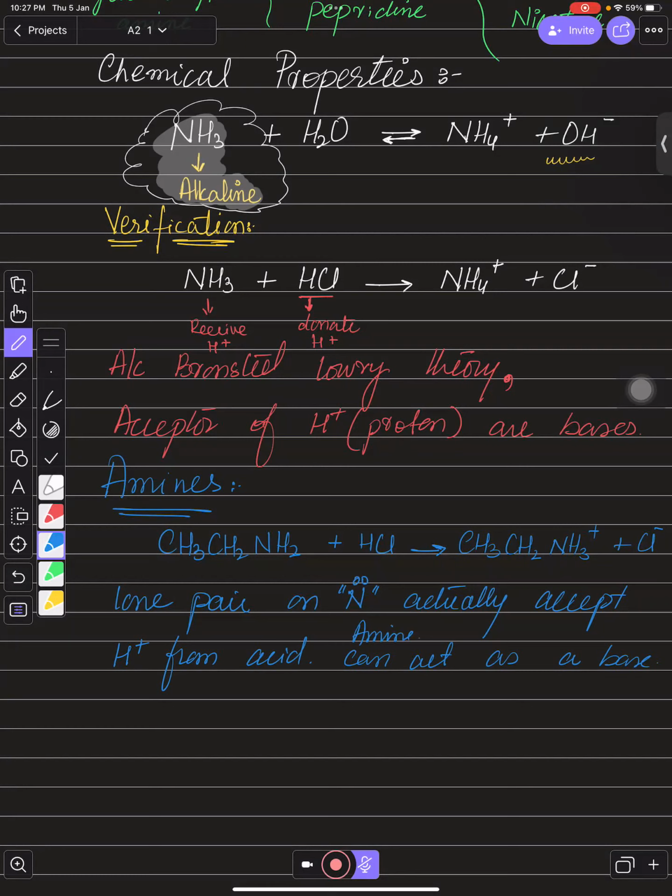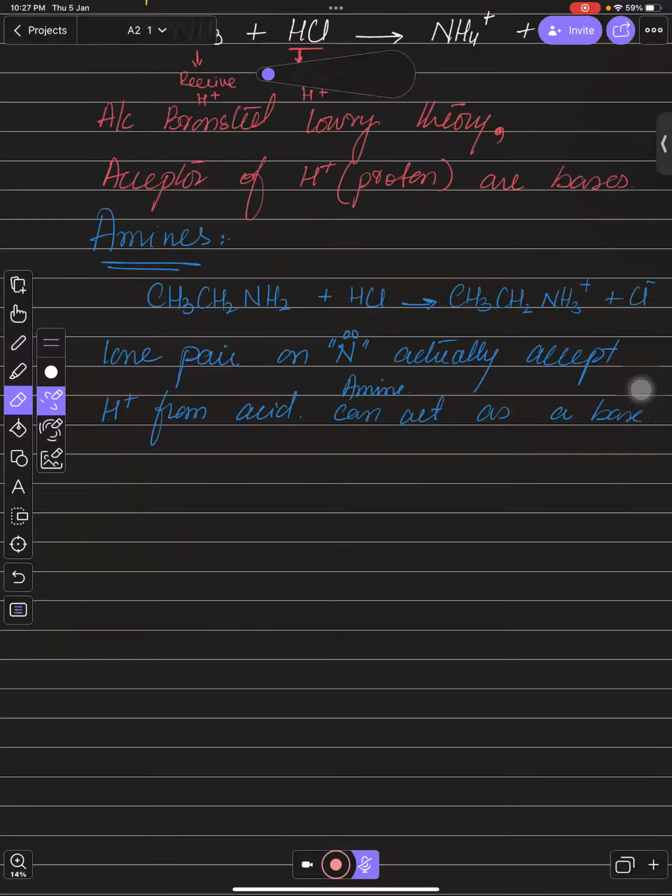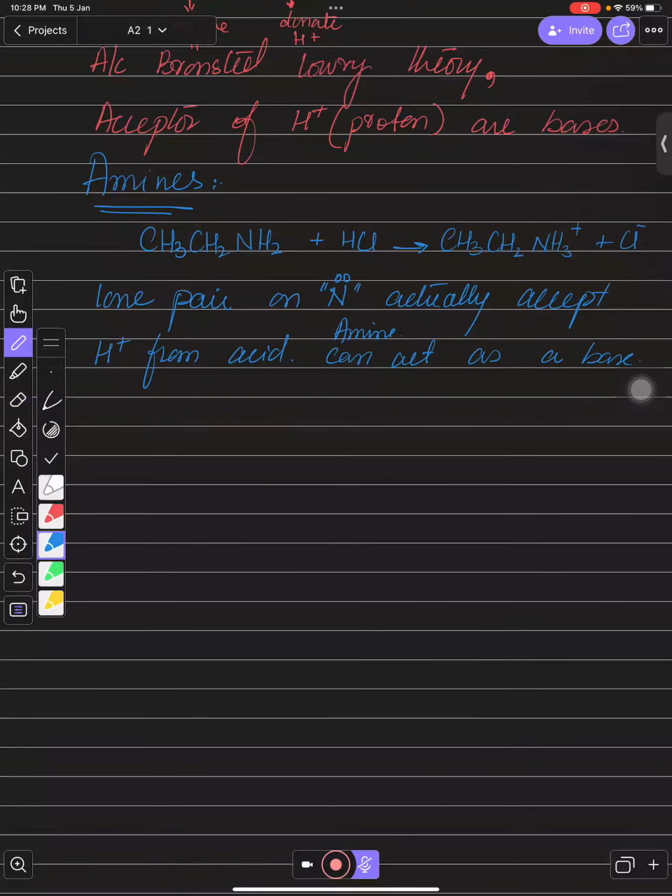Yes, sir. And why does all this happen? It happens because the lone pair is going to form a dative bond with hydrogen ions. You can see over here, like this. For suppose, if we talk about ammonia, so what happened with ammonia?